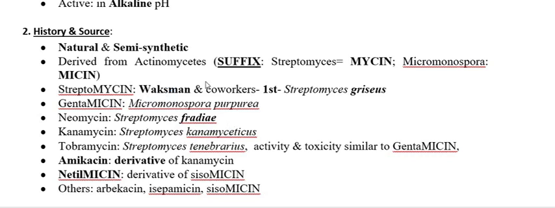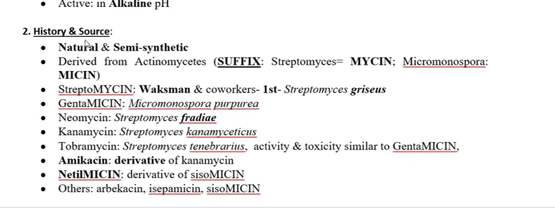The next important point is that natural aminoglycosides are derived from actinomycetes. If they are derived from Streptomyces, we put the suffix mycin. If the antibiotic is derived from another actinomycete, Micromonospora, we put the suffix micin, spelled M-I-C-I-N, not M-Y-C-I-N. So this is the difference, and it indicates the actinomycete type.